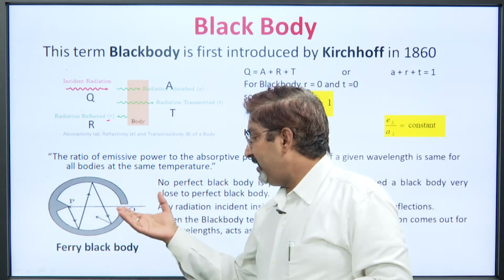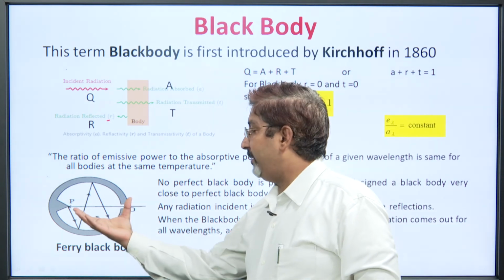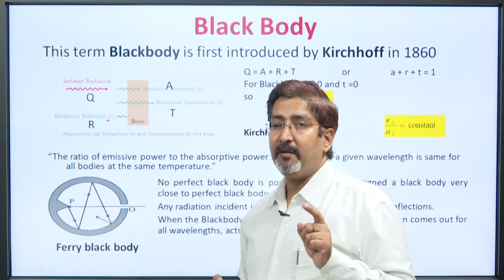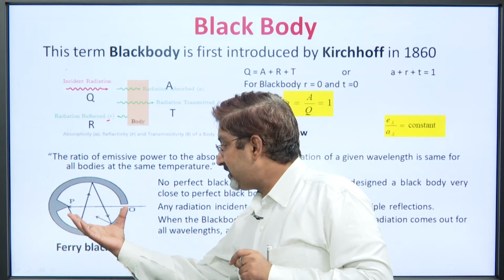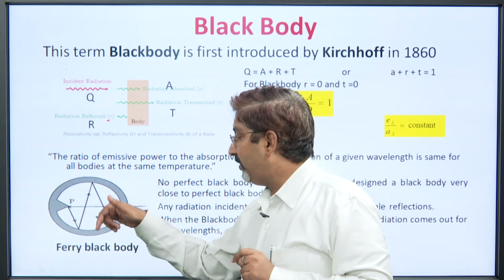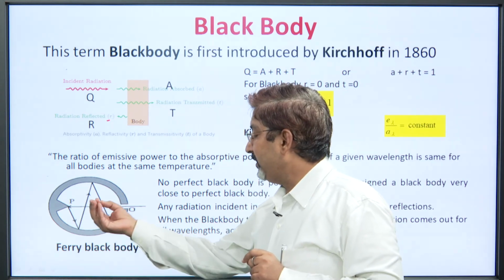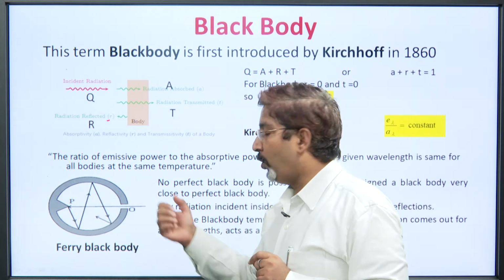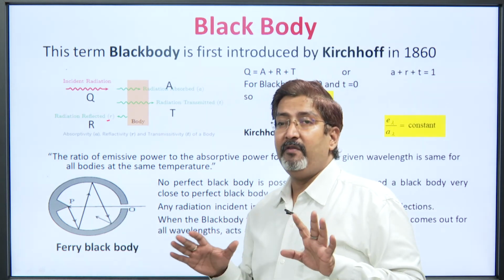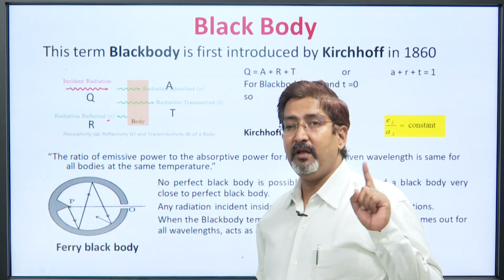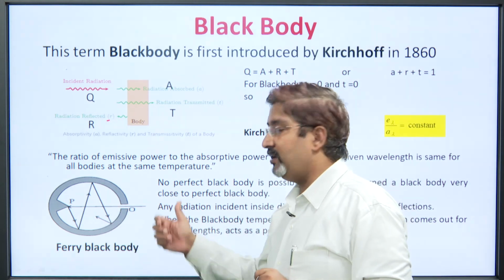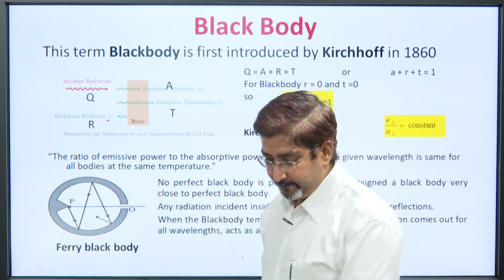When all the radiation that enters is absorbed, it behaves like a perfect absorber, and when the temperature of this system goes up, the radiation comes out from this hole for all wavelength regions. Remember, absorption for all wavelength regions, and again the emission for all wavelength regions.